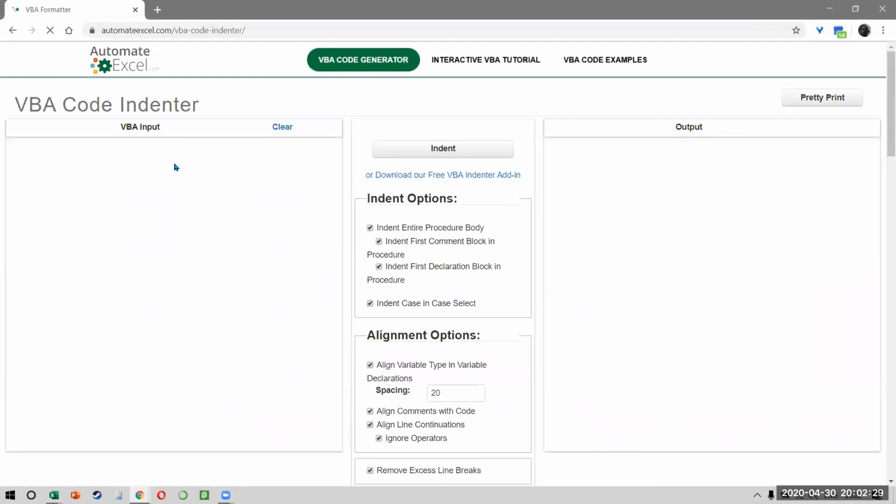The website is still loading. 1 second. I'm not sure why it's taking so much time. 1 second.